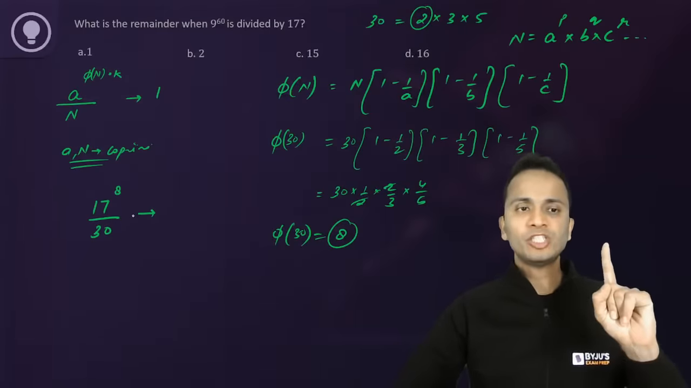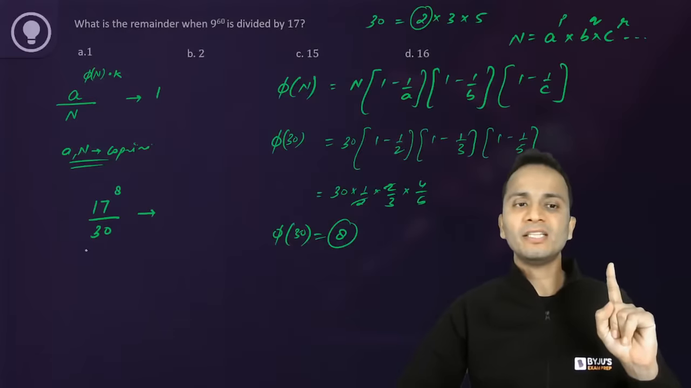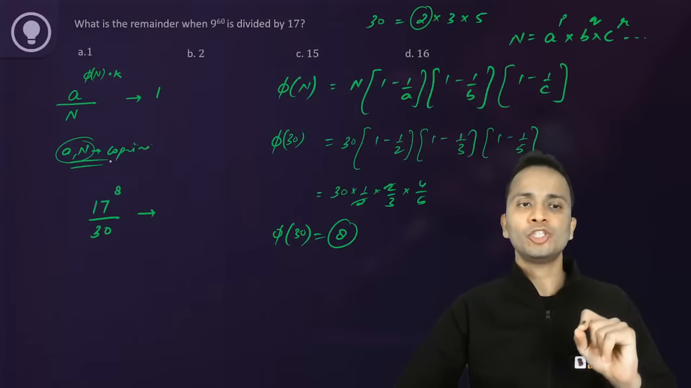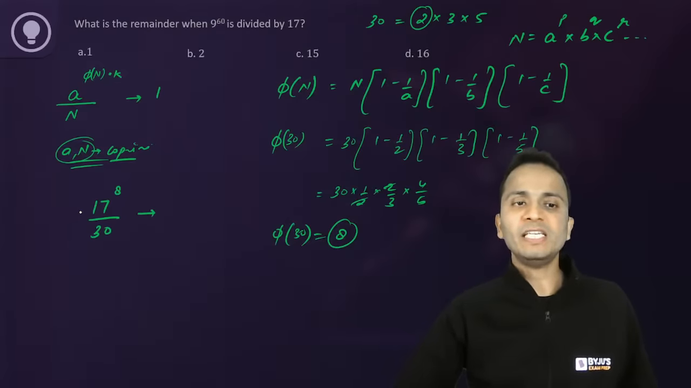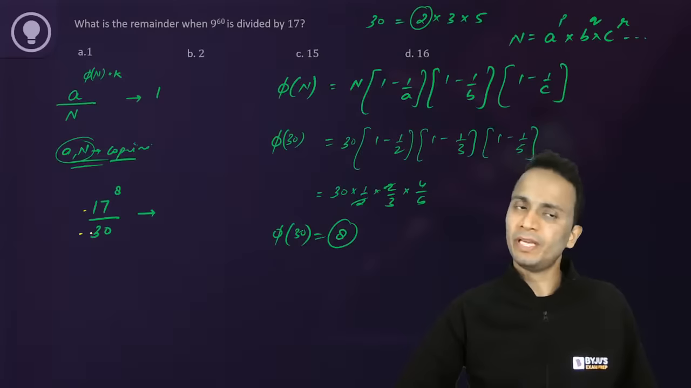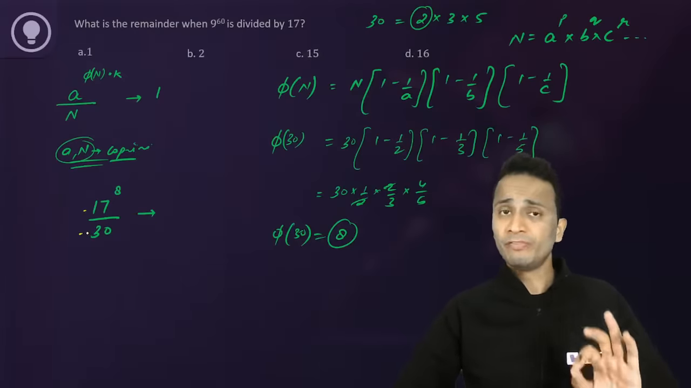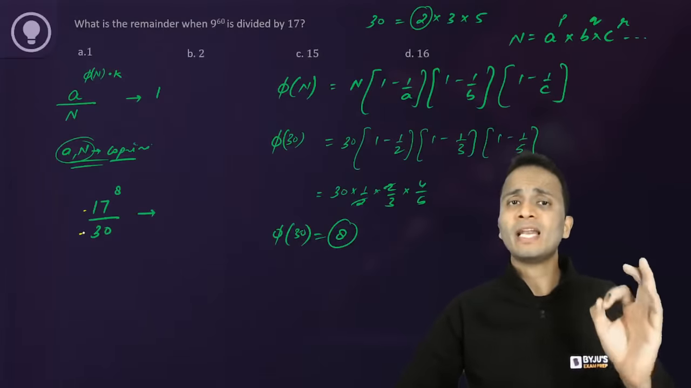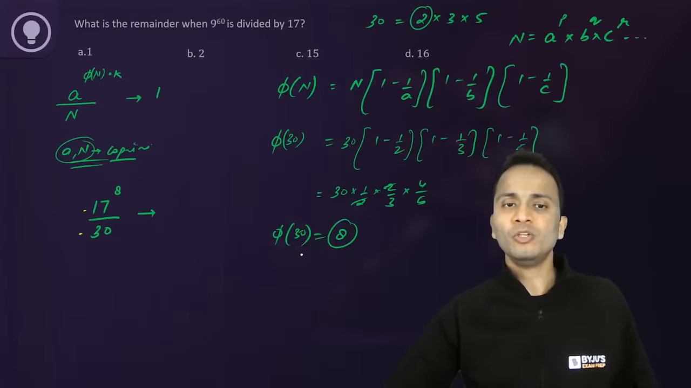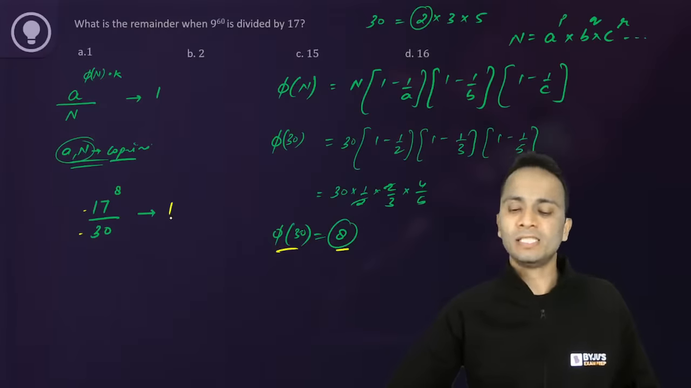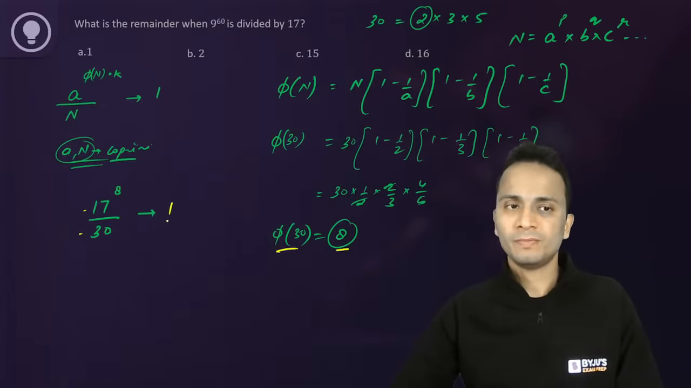Now one thing that we'll check is, first of all, 17 and 30. A and n should be coprime with respect to each other. So 17 and 30, are they coprime? Yes, they are coprime. So now I can go ahead and apply Euler's theorem. Now I'll find Euler's number of 30. Euler's number of 30 is 8, which is the power here. So I can directly say that the remainder will be 1.